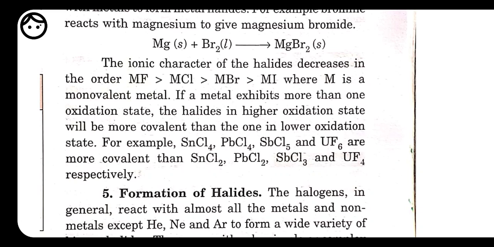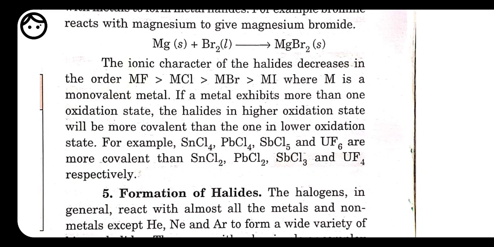Now with metals like sodium, potassium, magnesium, etc., they have low ionization enthalpy. So halogens react to form ionic halides, which have high boiling and melting points, because here they are formed by the loss or gain of electrons. That's why the melting and boiling point of this one is high. As the electronegativity of the halogen decreases down the group, ionic character decreases in the order MF is more than MCl, then more than MBr, and then more than MI.